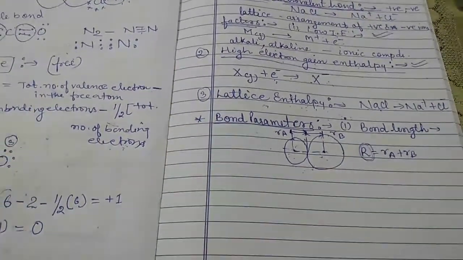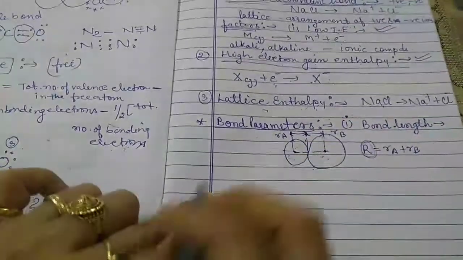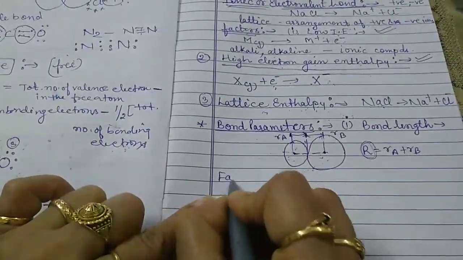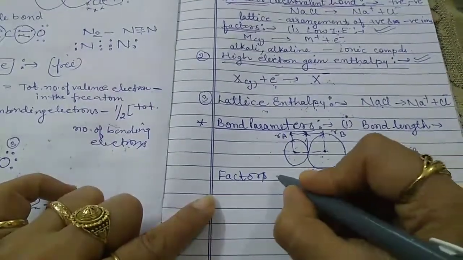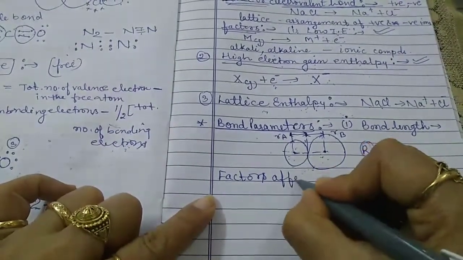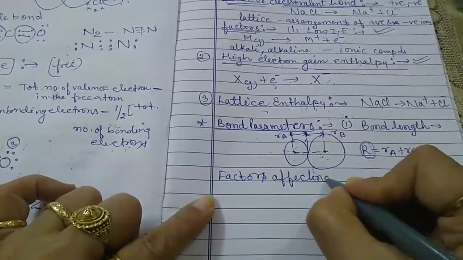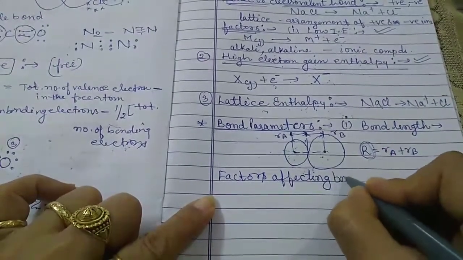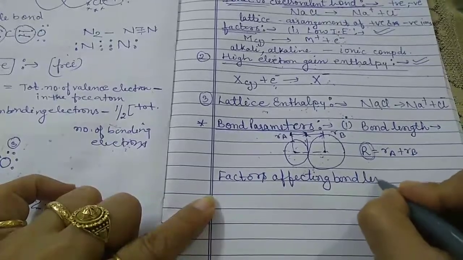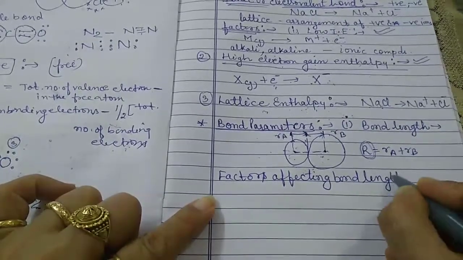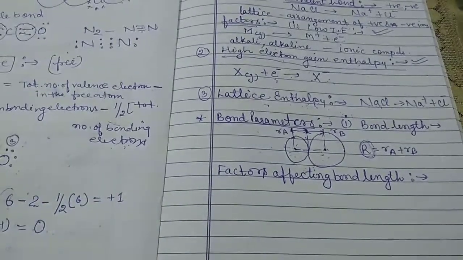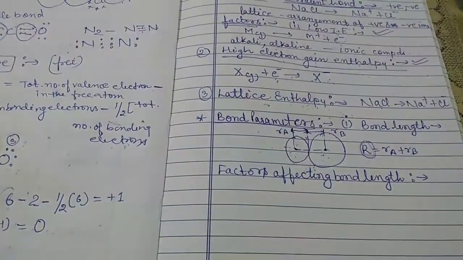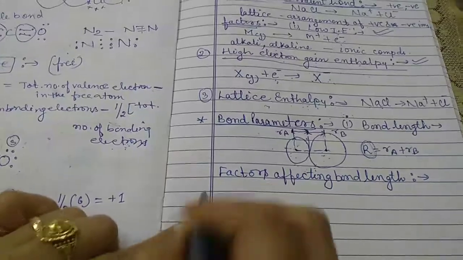Okay, now let us discuss the factors affecting bond length. Bond length depends upon the following factors.